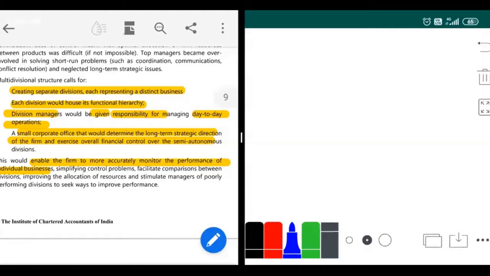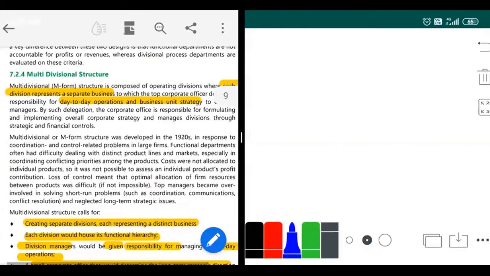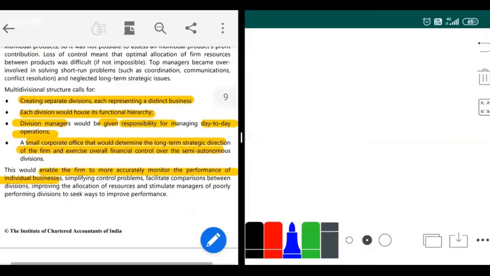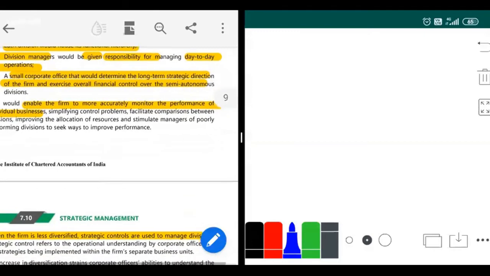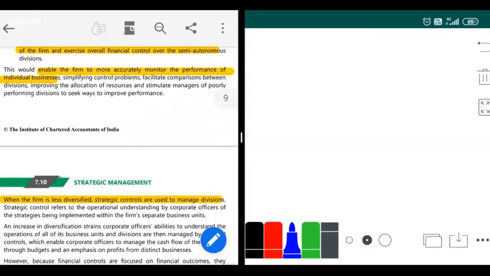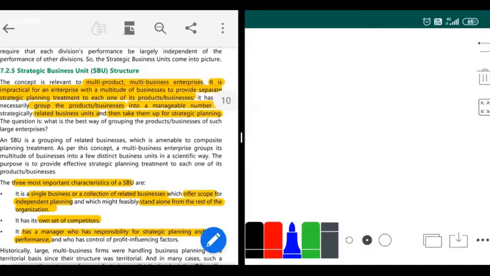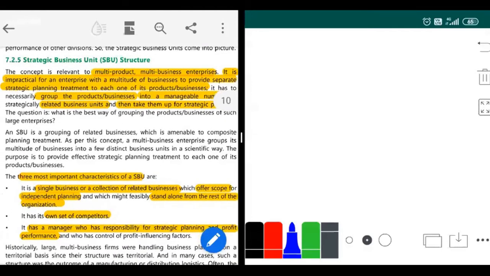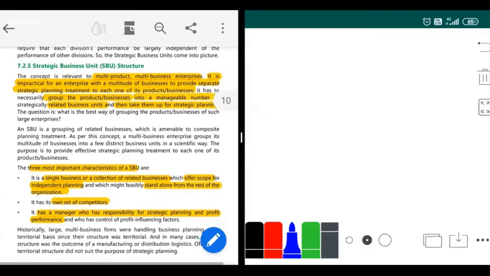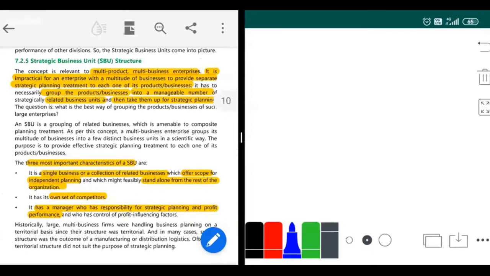Division managers are given the responsibility of day-to-day operations. We ignore that. Next, what you have is a small corporate office that would determine long-term strategic decisions and exercise overall financial control over semi-autonomous divisions. Okay, guys, don't read this for now. You have understood the base. That's enough. When you read this whole thing and come back to it later, you'll be able to understand more. Give it a read by yourself. I only read the important points from here. One point they mention is that it is only semi-autonomous. Semi-autonomous means it is not fully autonomous. All the power is not given to them.